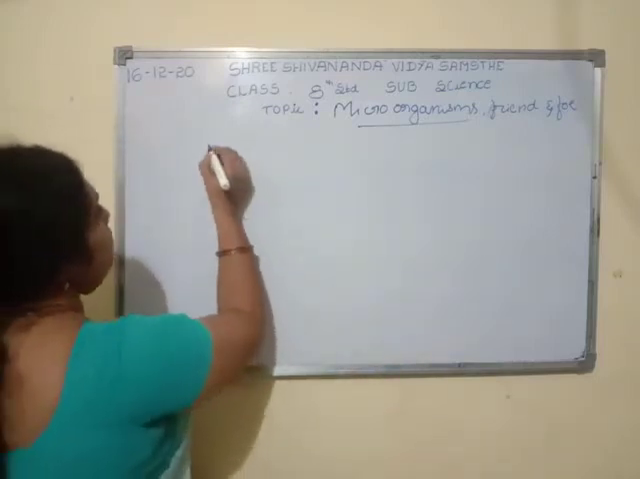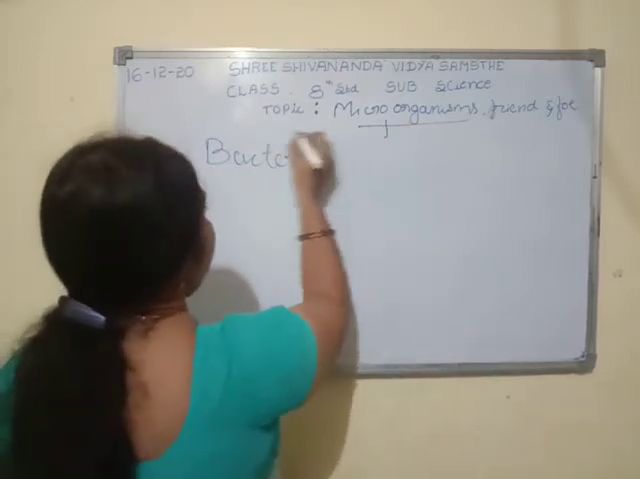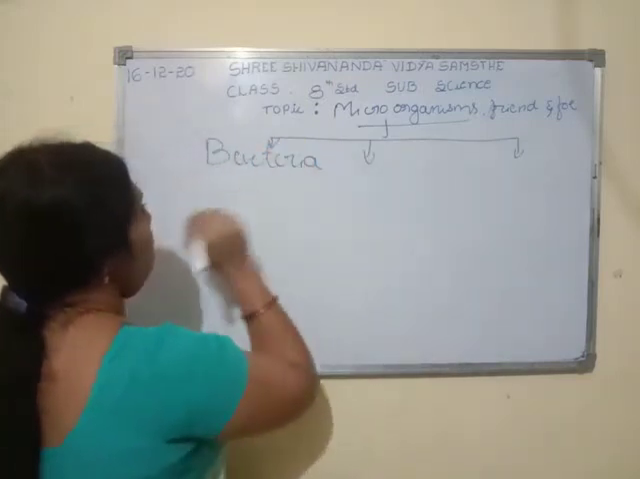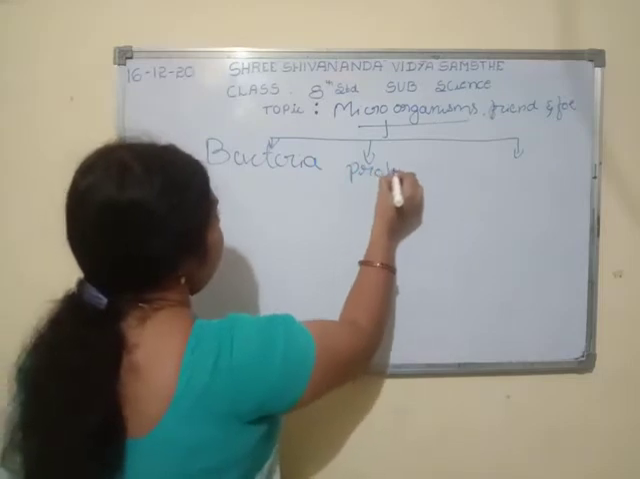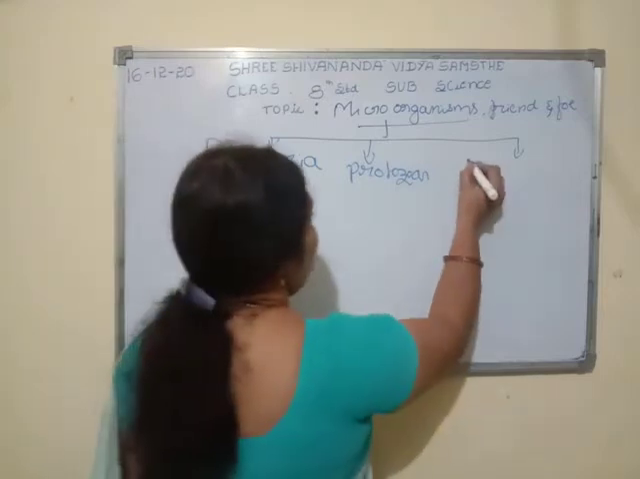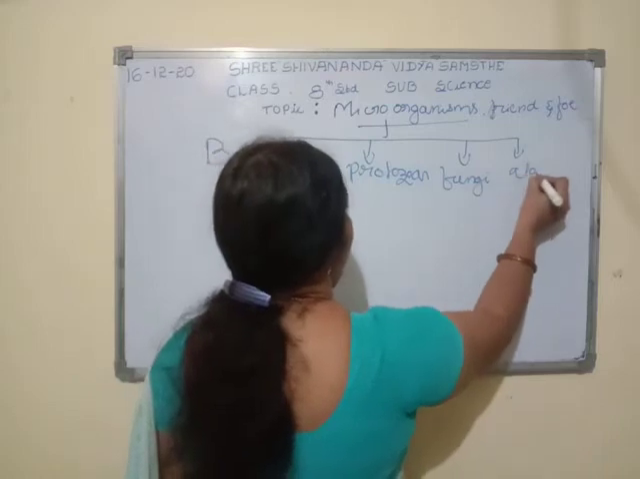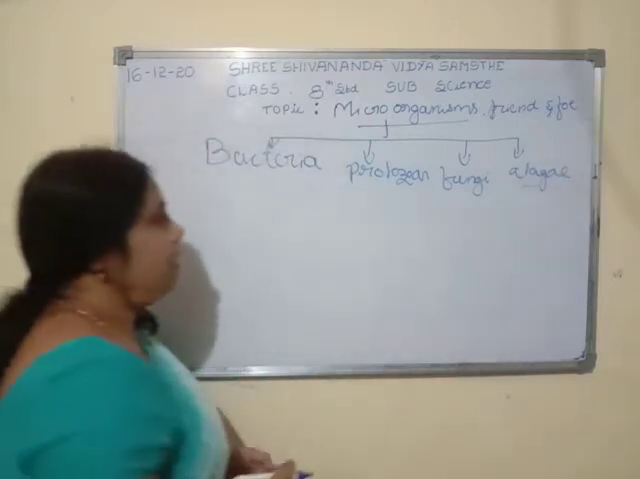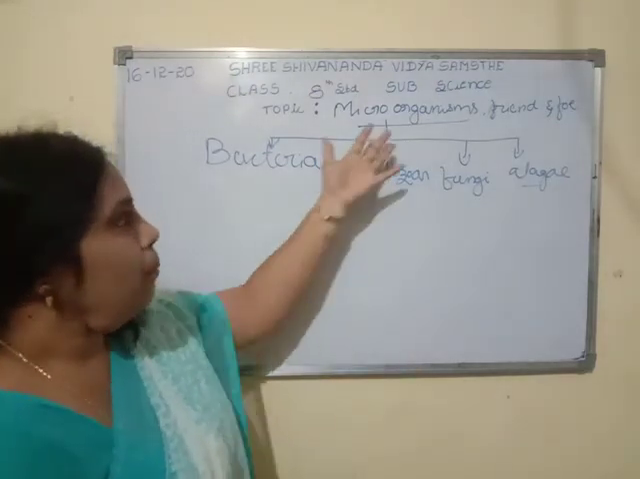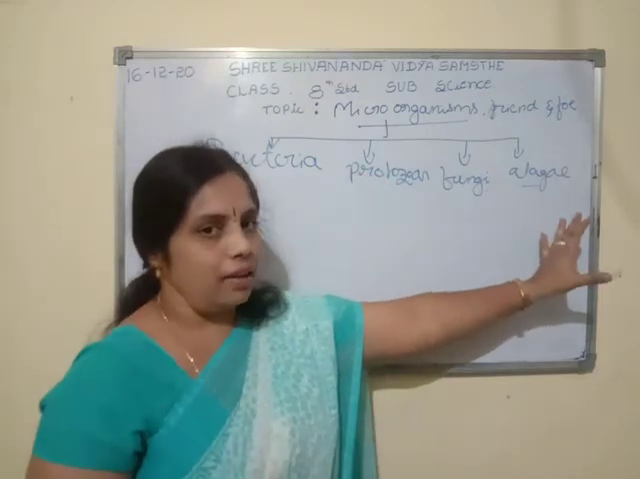They are bacteria. Mainly bacteria are there. And the second one, protozoa, fungi, and algae. These are the 4 basic classifications of microorganisms: bacteria, protozoa, fungi, and algae.